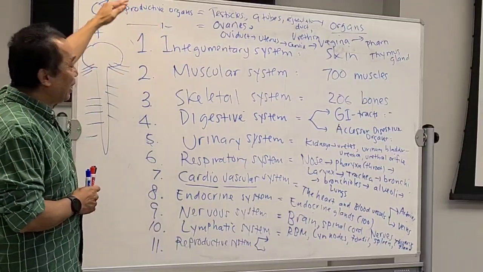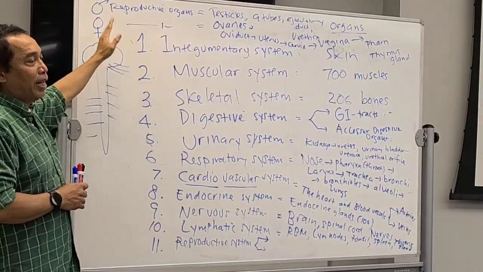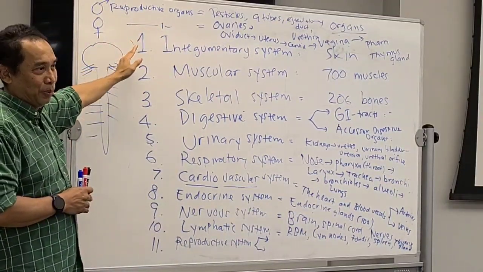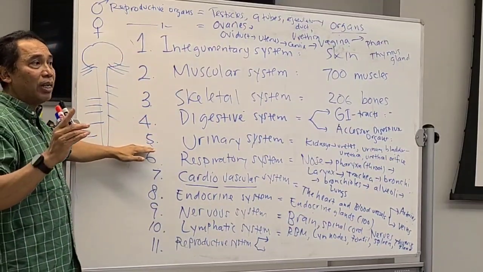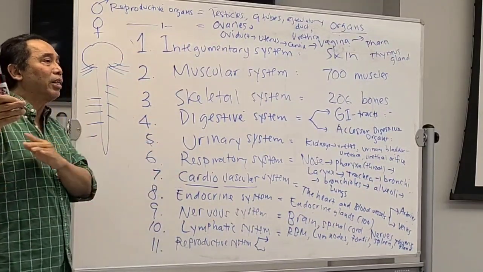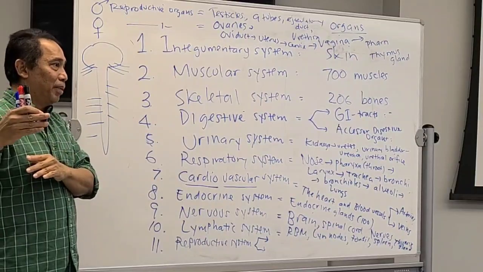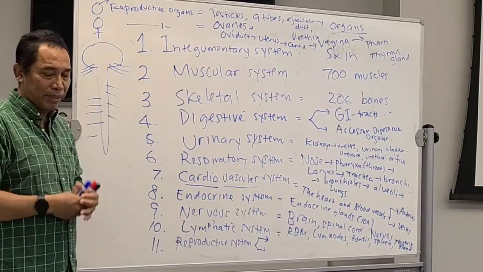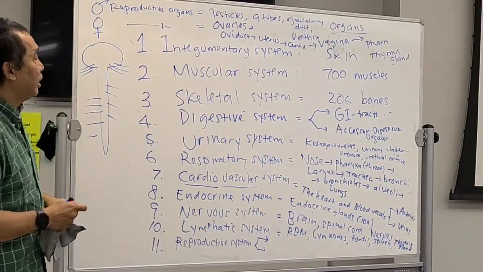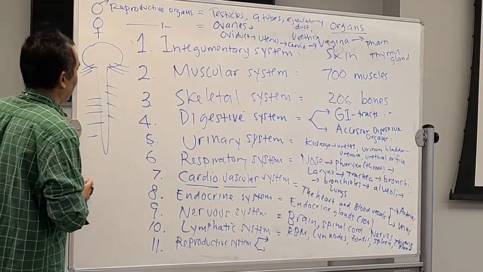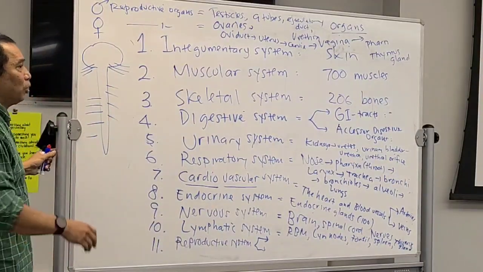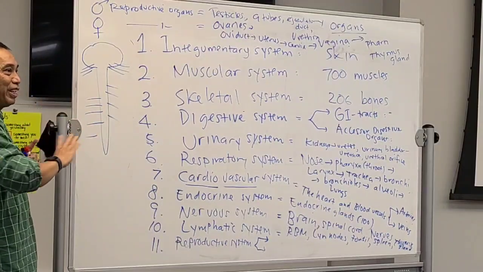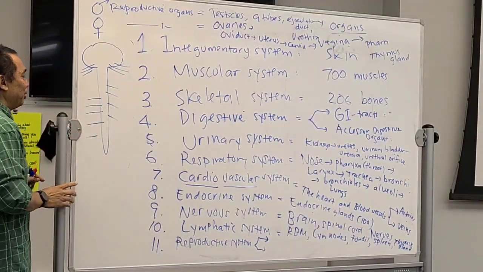This is the one that we're going to learn in both Anatomy 1 and Anatomy 2. You're going to learn half of them in Anatomy 1 and another half in Anatomy 2. This is the system that we will learn in this course. If you don't have questions, then we finish chapter 1 and move to chapter 2.